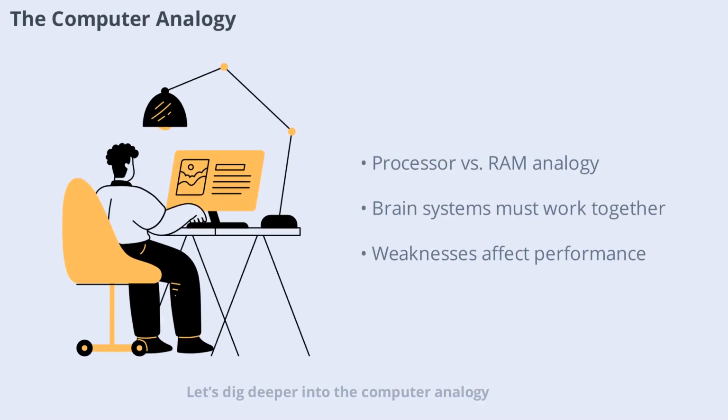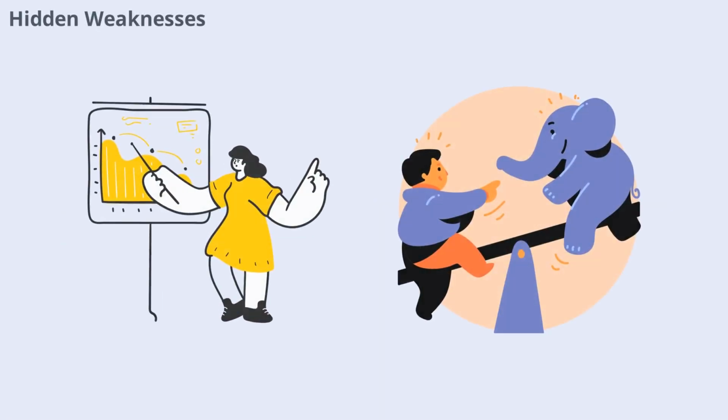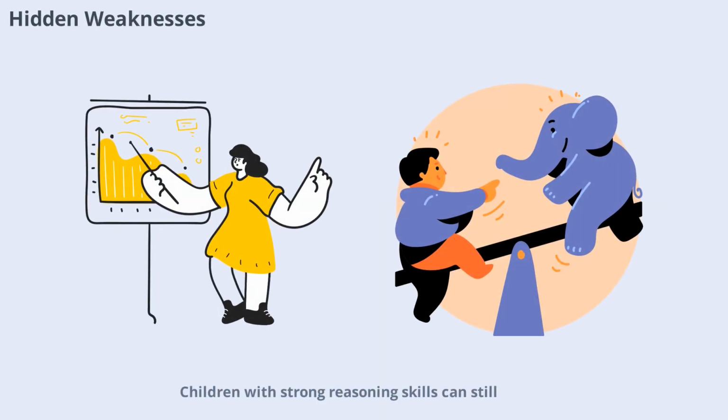Let's dig deeper into the computer analogy. Imagine a computer with a strong processor but weak RAM or a slow hard drive. Even if the main processor is excellent, the computer will still struggle with tasks. In the same way, a child's brain might be capable, but if certain cognitive systems like working memory or attention are weak, the child will have trouble learning. This analogy helps us see that academic struggles are often about how the brain systems work together, not just about intelligence. Children with strong reasoning skills can still struggle if certain cognitive systems are weak.